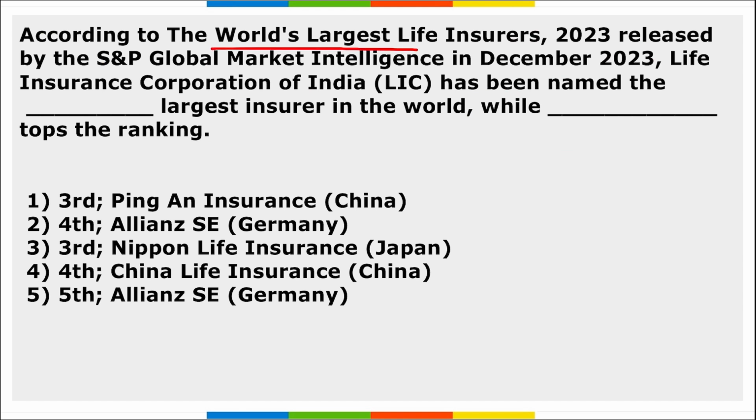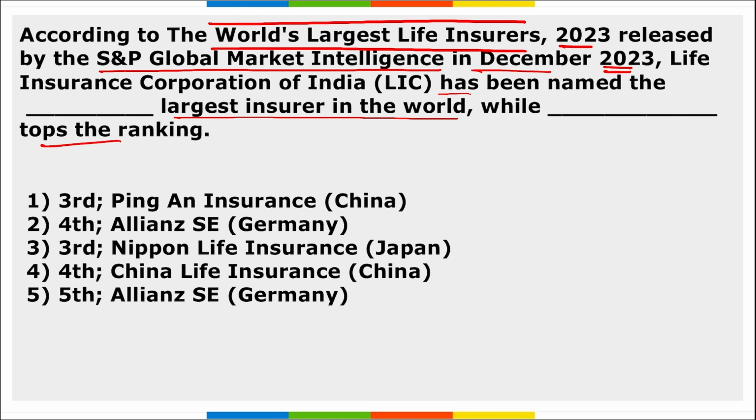Next, according to the world's largest insurers 2023 list released by S&P Global Market Intelligence in December 2023, LIC has been named the fourth largest insurer in the world, whereas Allianz SE of Germany has topped the ranking in the S&P Global Market Intelligence list of the world's largest life insurers.